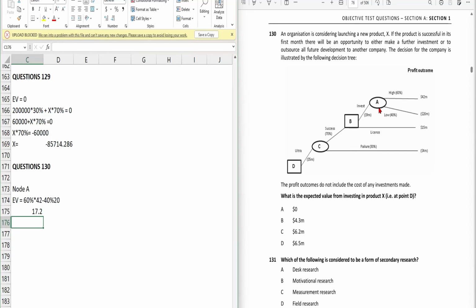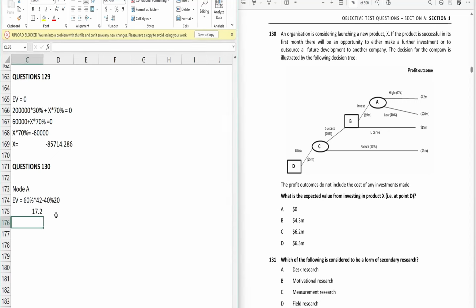Okay, so now we got the value of node A, but there is no probability attached to get the value of B. As there is no probability, we will find out which option will generate the higher return. If we choose to invest, we incur a cost of 9 million.